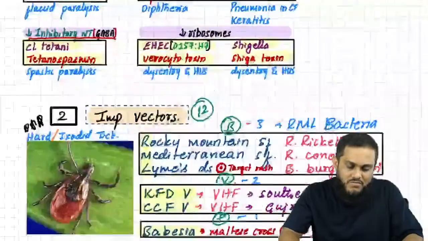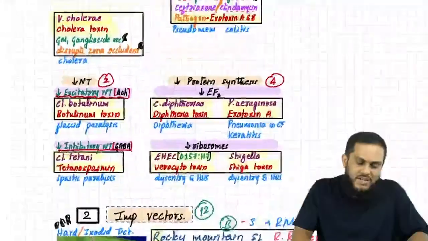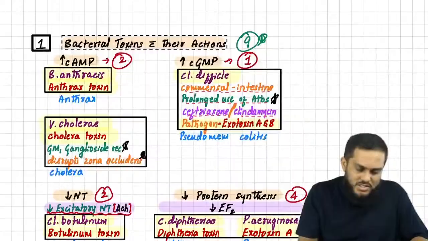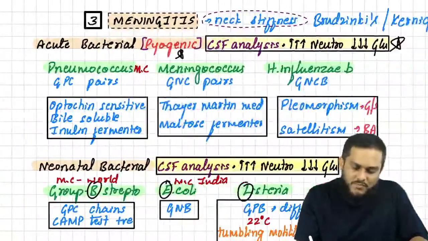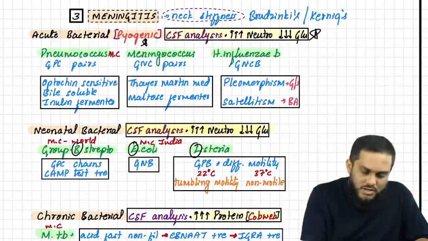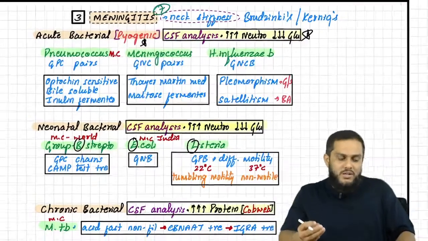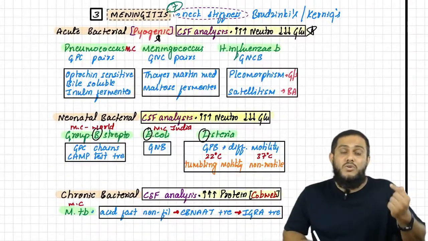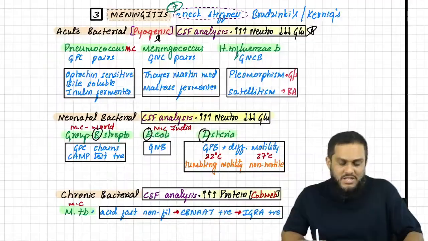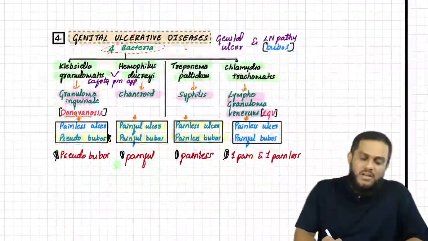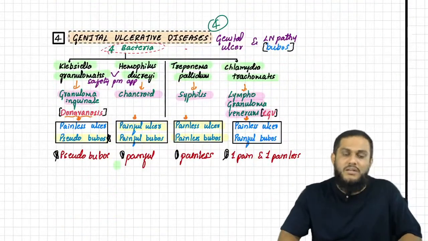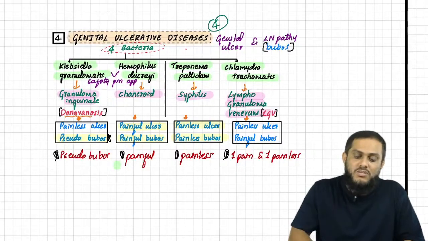In meningitis we have seen 7 organisms: 3 causing acute bacterial meningitis, 3 causing neonatal meningitis, 1 causing chronic bacterial meningitis. 21 plus 7, 28. In genital ulcerative disease, 4 bacteria causing genital ulcer, 28 plus 4, 32.